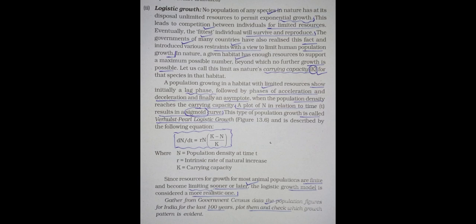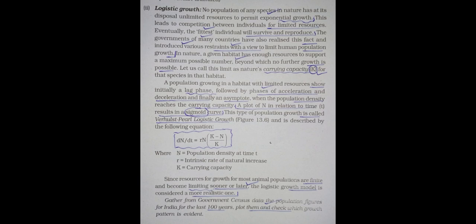In nature, a given habitat has enough resources to support a maximum possible number beyond which no further growth is possible, which is known as the carrying capacity K for that species in that habitat. So underline this definition of carrying capacity K.